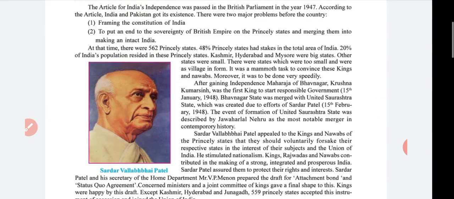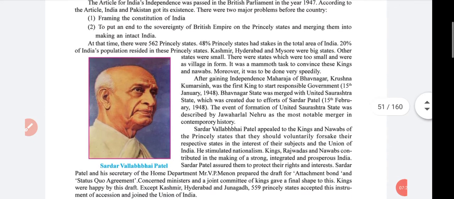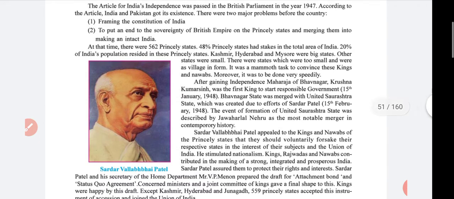Here I provide this paragraph on your screen. Please read it at least two times and also mark the important points.